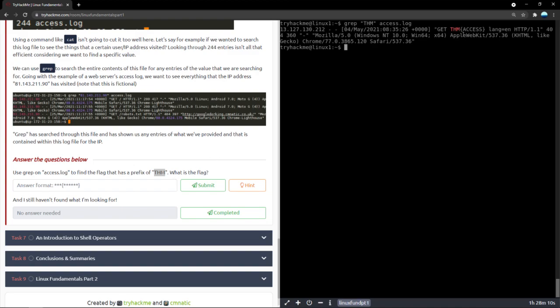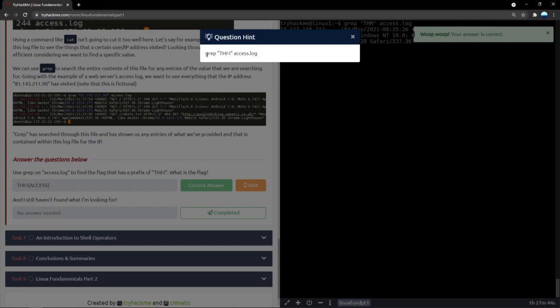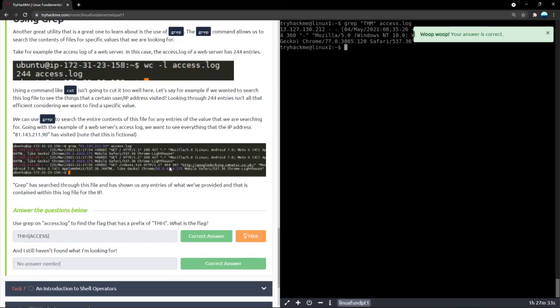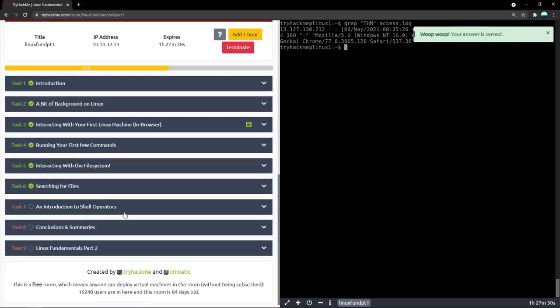A flag, again, in TryHackMe's context, is basically a text proving that we have done the project or the task. So here the flag would be THM and the flag's contents. Our flag is get THM, angular brackets, access, angular brackets. So let's type that in, and there you go. If you want to take a look at the hint, this is exactly the command we were typing. Okay, let's just press complete, and let's move on to the next task.